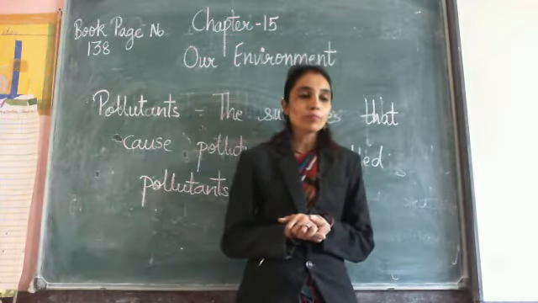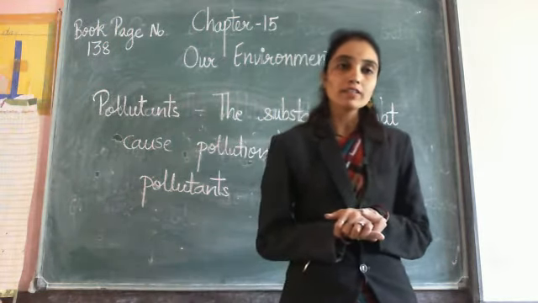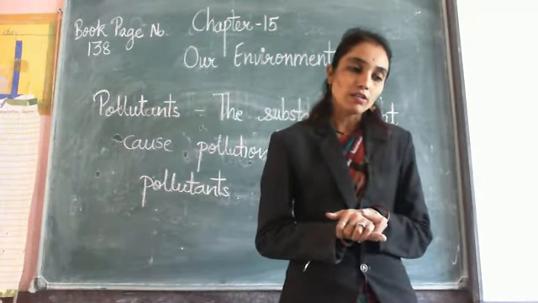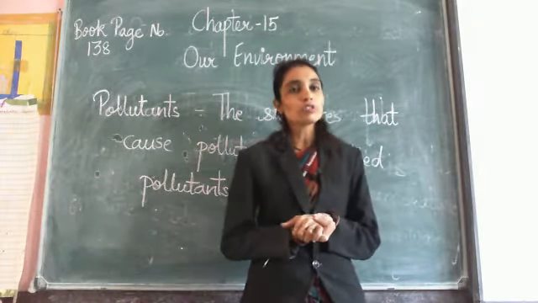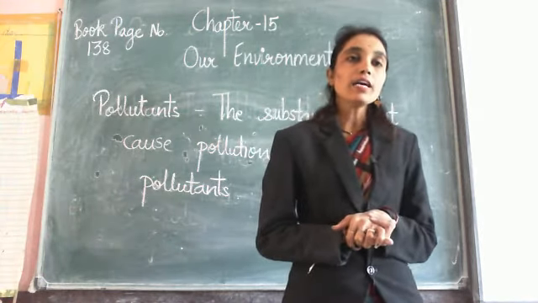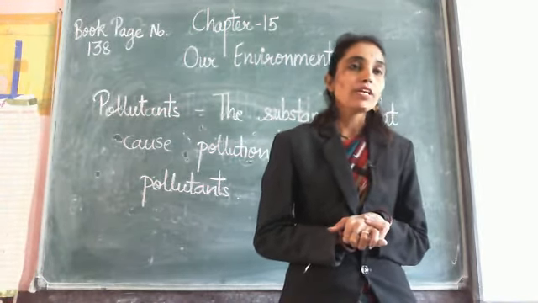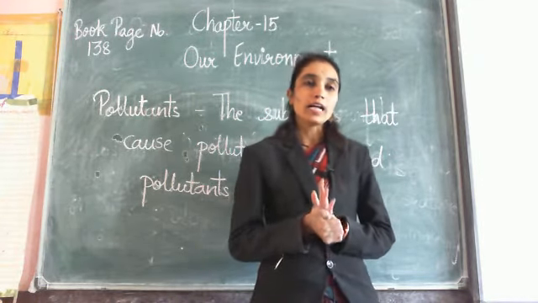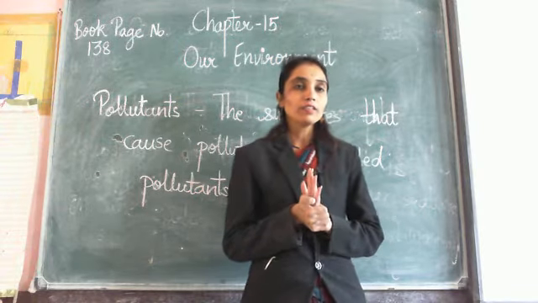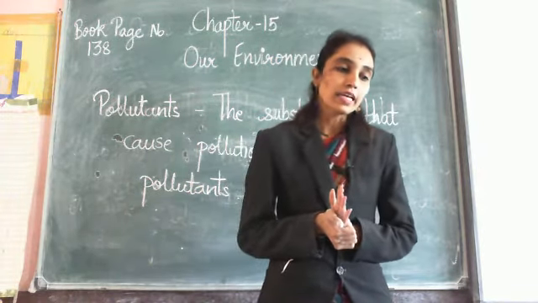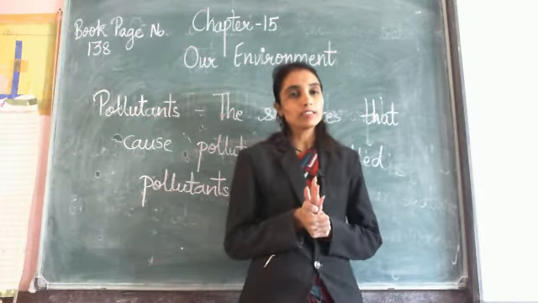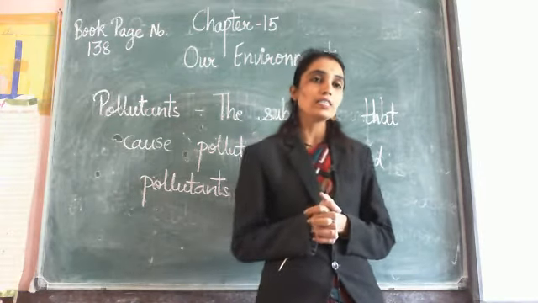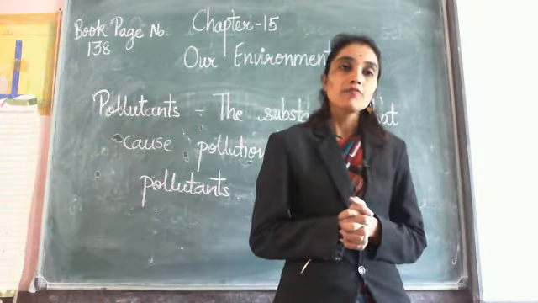Because of air pollution, people suffer from various breathing disorders, and the growth of plants also slows down. We have read about acid rain. What is acid rain? When harmful gases mix with water vapor, acids are formed. When it rains, this comes down to the earth as acid rain. What are the effects of acid rain? This is very harmful for plants and the soil on which it falls.